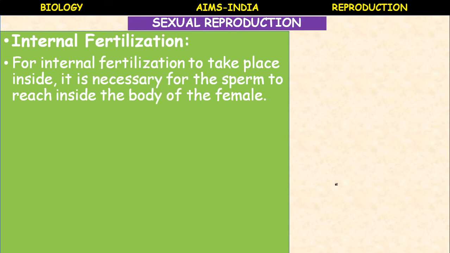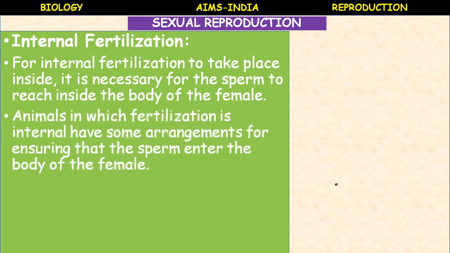Inside the reproductive system of the female organism, the process of fertilization takes place. Then it is called internal fertilization. The animals in which the fertilization is internal have some arrangements for ensuring that the male gametes enter the body of the female. That means the spermatozoa have to enter the female reproductive system where the fertilization takes place.